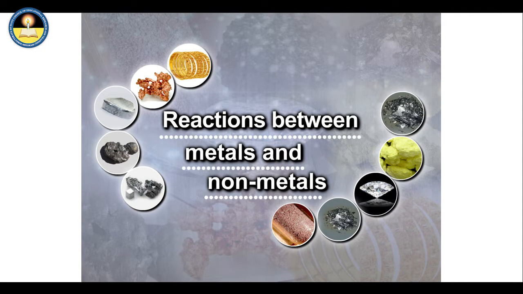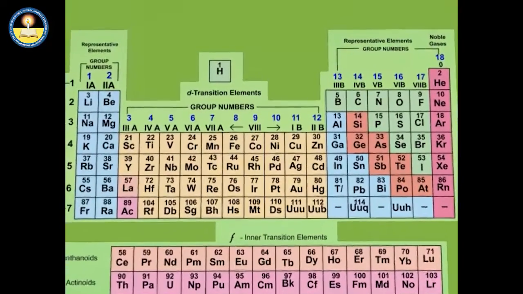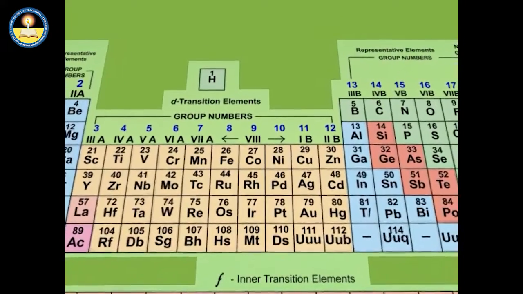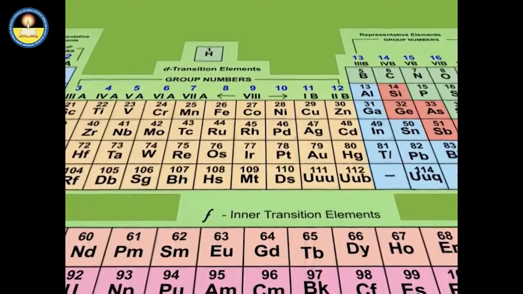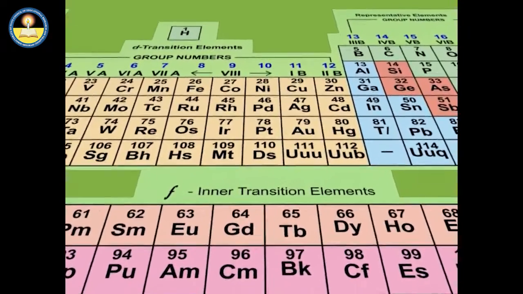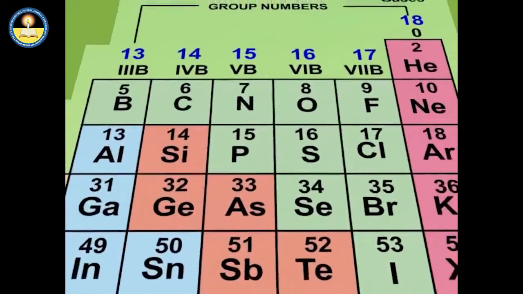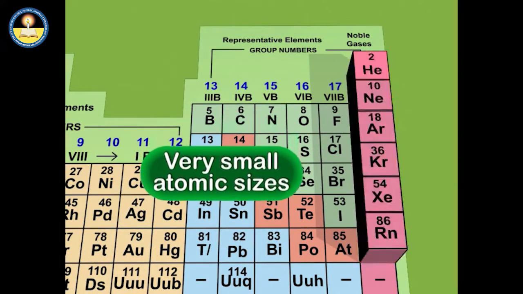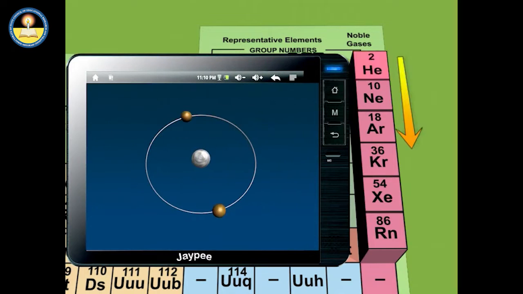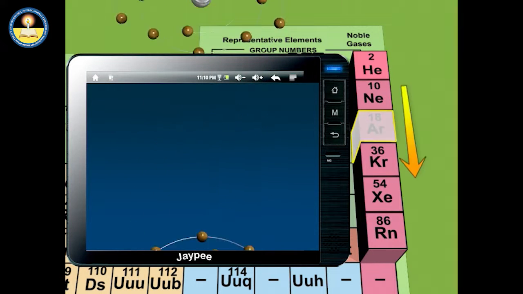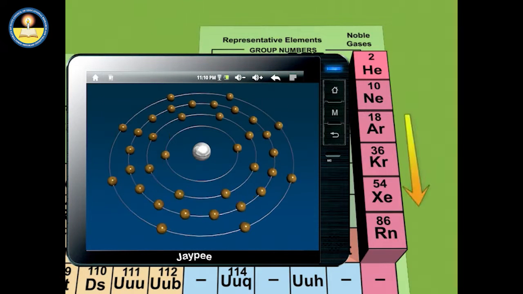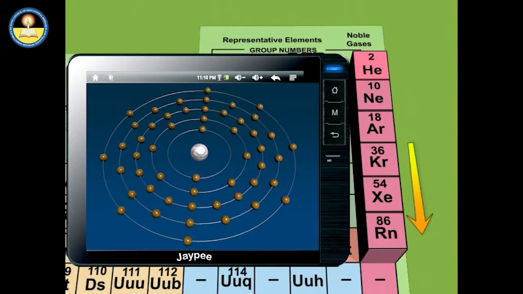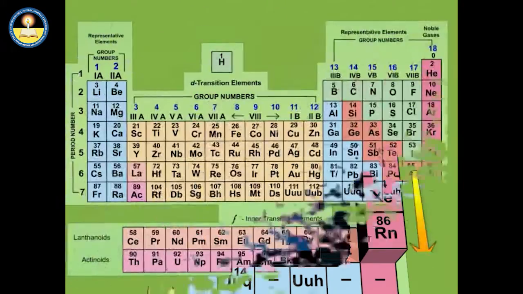Reaction between metals and non-metals. Chemical characteristics of metals and non-metals are different because electronic configurations of their atoms are different. Atoms of both have a desire to acquire electronic configuration of nearest noble gas atoms, which are quite stable.